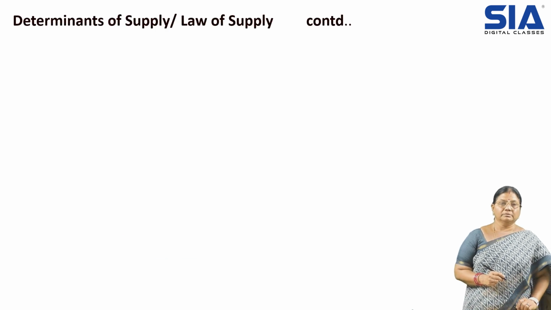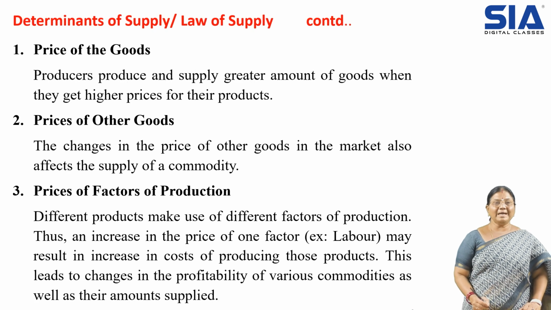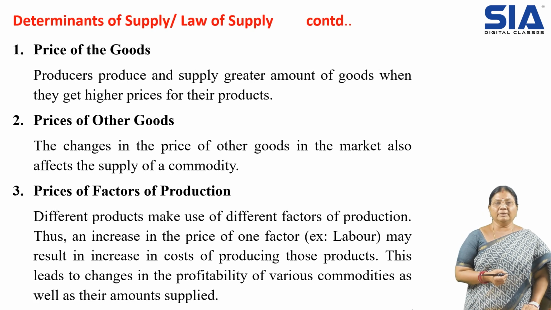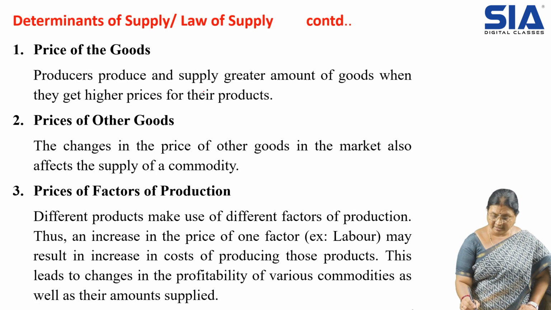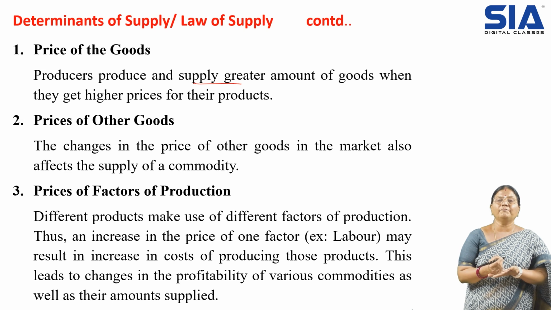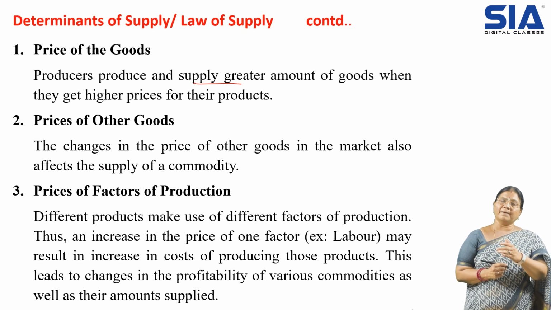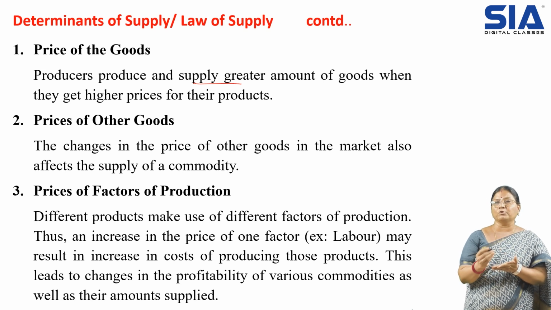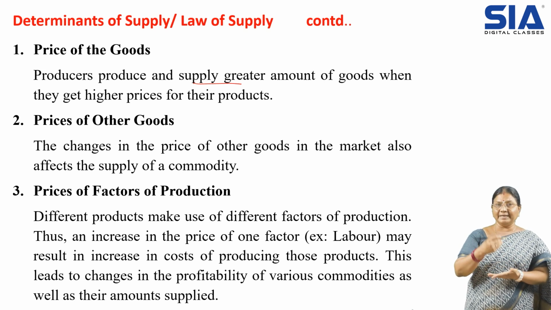Then the price of the good, as I told you, will influence the supply. Producers supply a greater amount of goods when they get higher prices for the product. If the price increases, the supply will also increase directly. That means it is directly proportional. When the prices decrease, the supply also decreases.